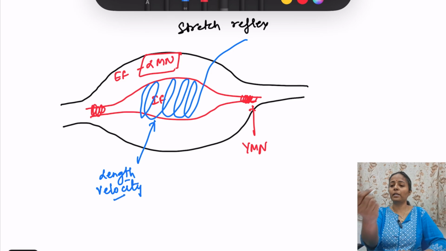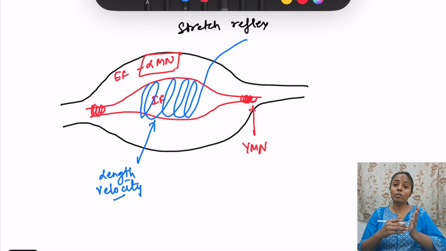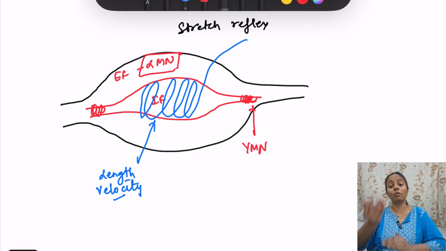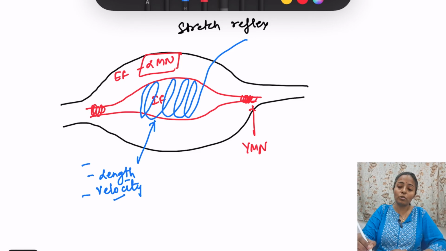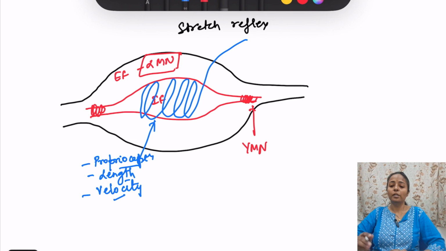Okay, meaning what is the length here? Velocity of change, meaning from here to here, how it has gone? It has gone like this, fast, or it has gone slowly. So that velocity also it will detect. Okay, length and velocity, and it is also the receptor for proprioception. Okay, proprioception. So we will know the position of the body. So that is this intrafusal fiber, or what is known as muscle spindle.